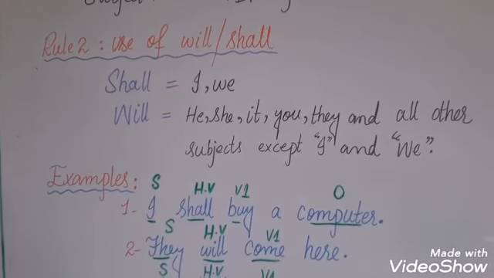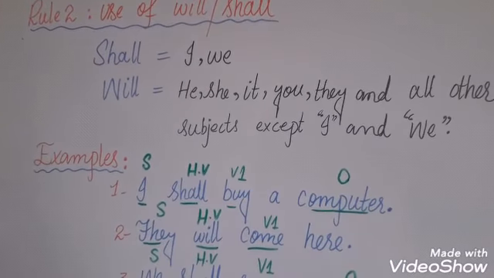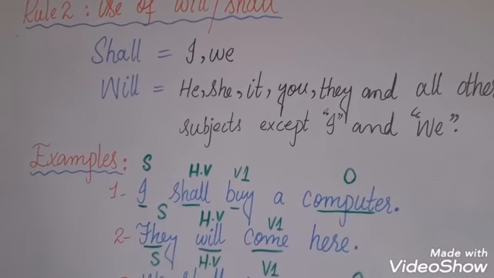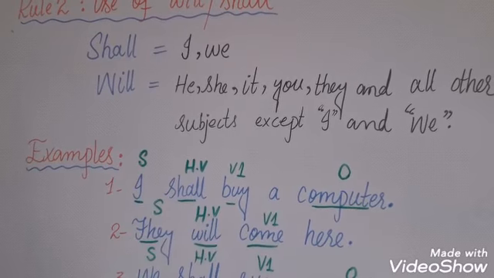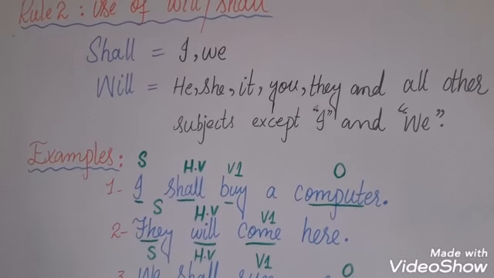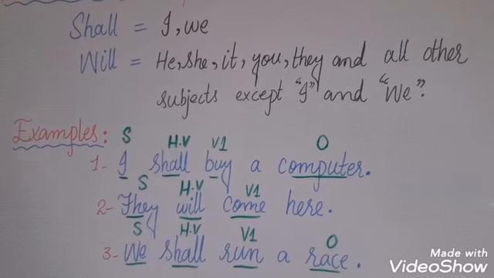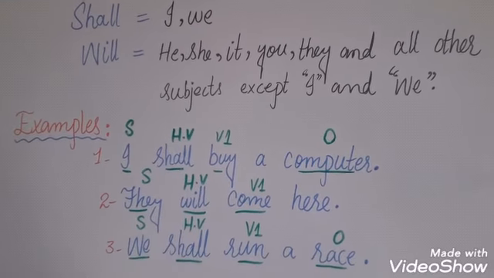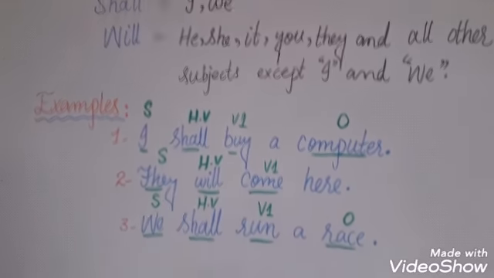Our rule number two is the use of will and shall. We shall use shall with I and we. If our subject is I and we, here the auxiliary verb or helping verb shall is used. And if our subject is he, she, it, you, they, and all other subjects except I and we, then the helping verb will is used.